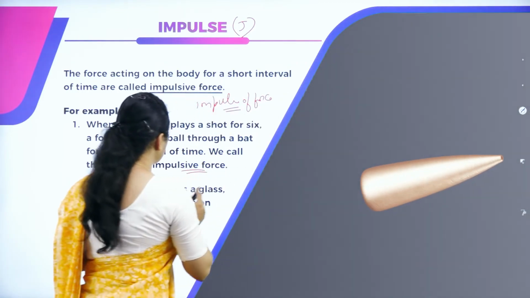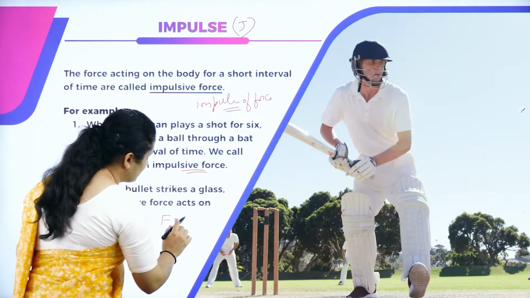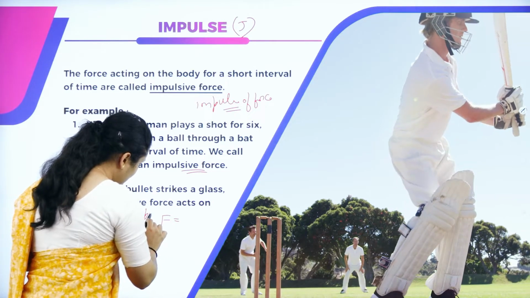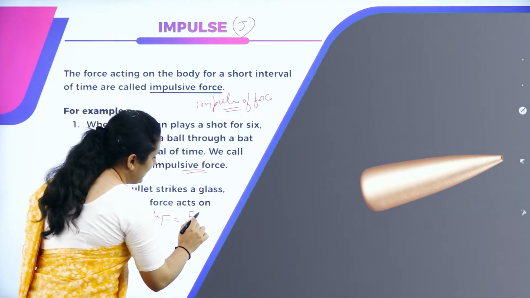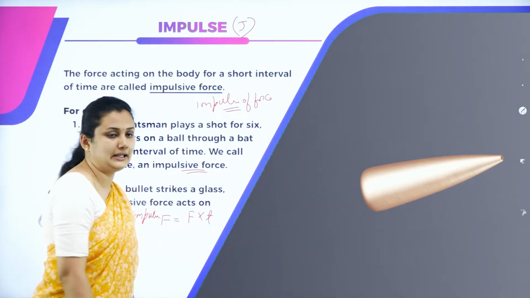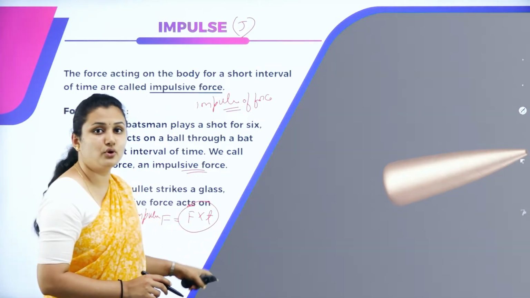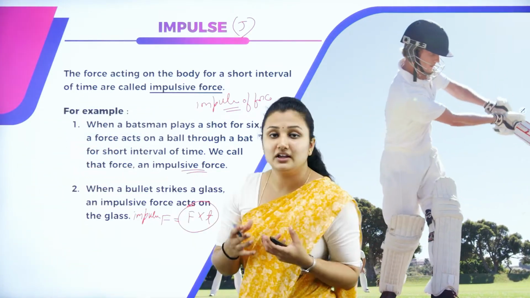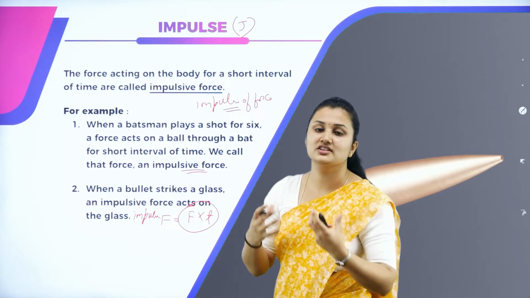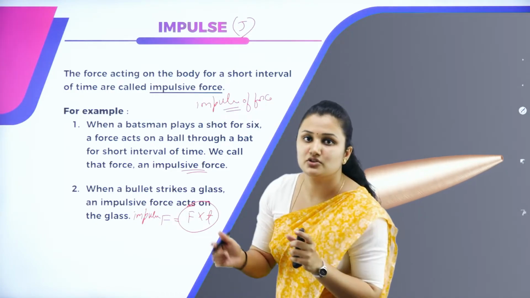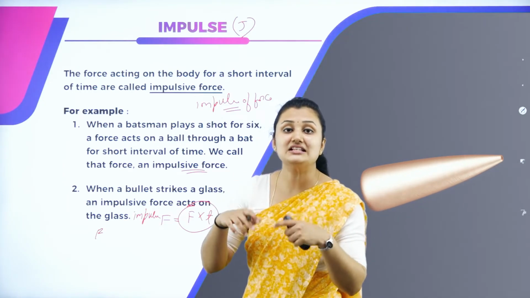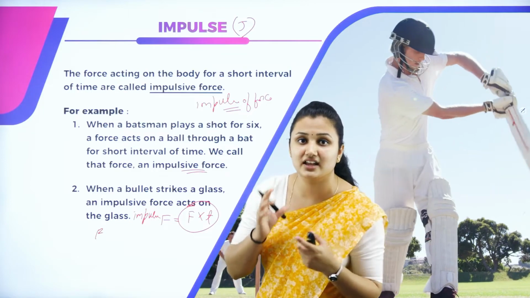Impulsive force is given by F into T. Impulse of force is given by F into T. Consider you have a body of a certain mass and you are applying a force in a very short interval of time T. That is called impulse force. If U is the initial velocity, V is the final velocity and A is the acceleration of the body.